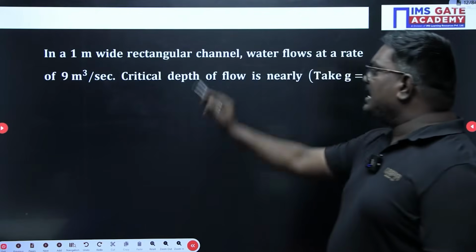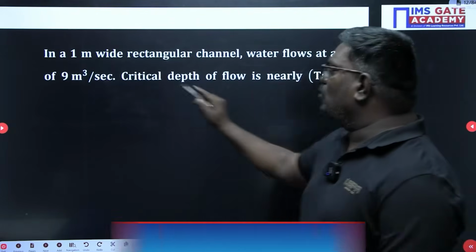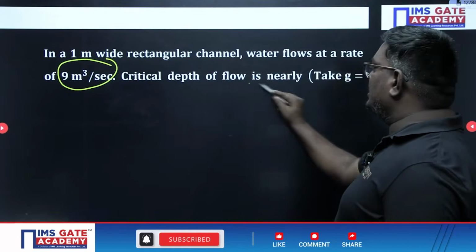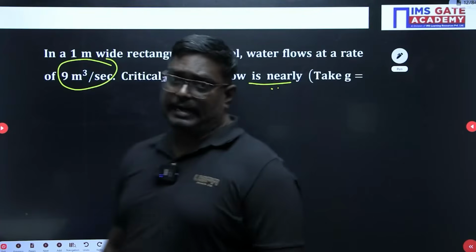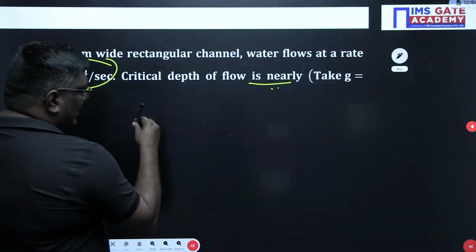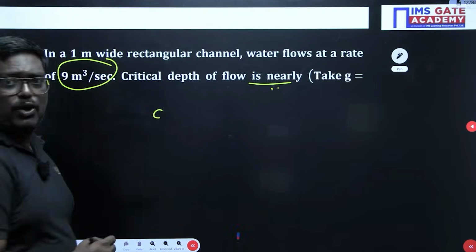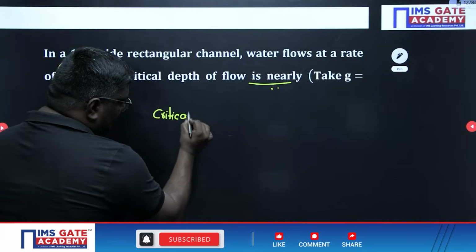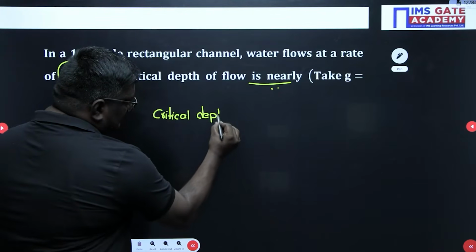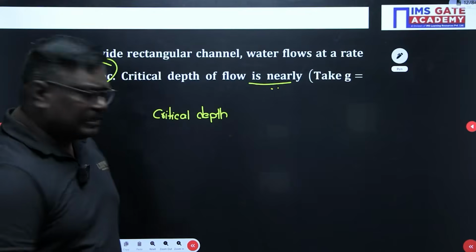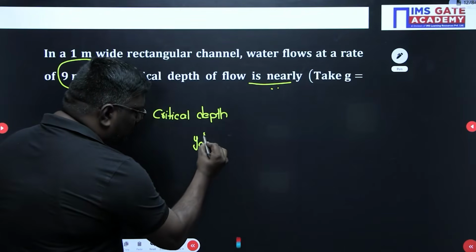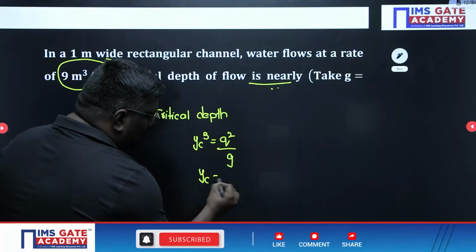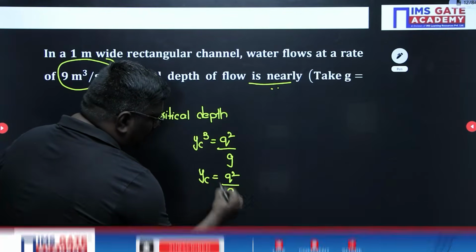Similarly, my dear students, in a wide rectangular channel, the water flows at a rate of discharge 9 meter cube per second, and the critical depth is nearly what? This is a rectangular channel. For a rectangular channel, what is the critical depth? The critical depth YC cube is equal to Q square by G, or YC is equal to Q square by G whole power 1 by 3.